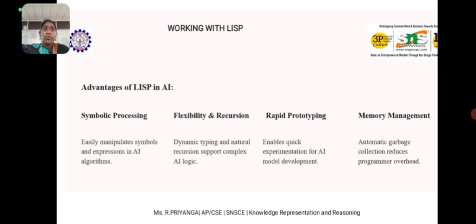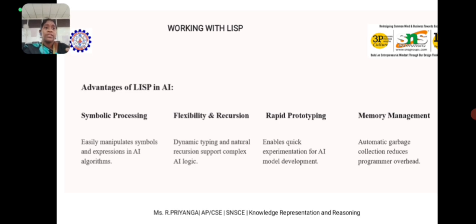Then another advantage is rapid prototyping. We can quickly write and test code in Lisp. Why it is used: AI development often involves experiments and trying out new algorithms and approaches. Here it can be easily modified and models built fast. For example, instead of writing long code, you can focus directly on your AI logic.